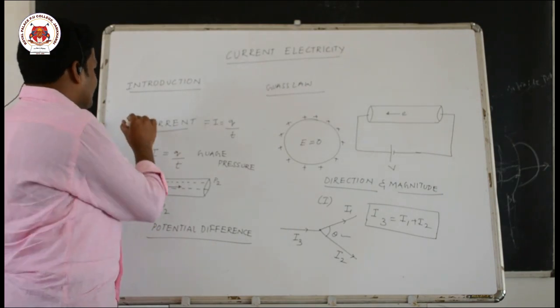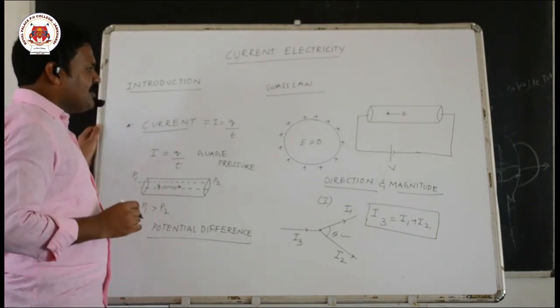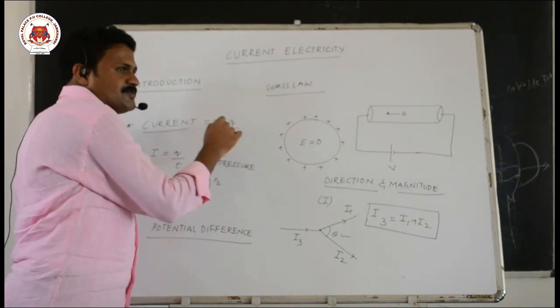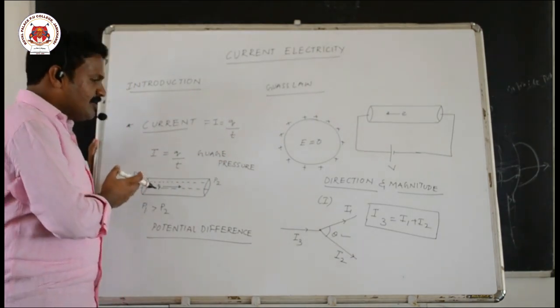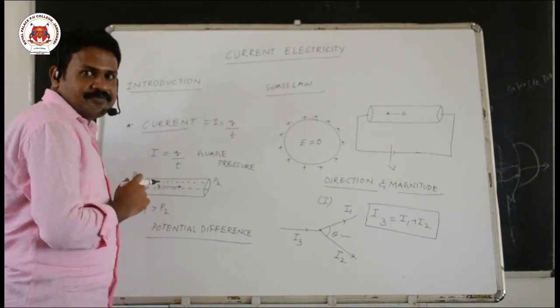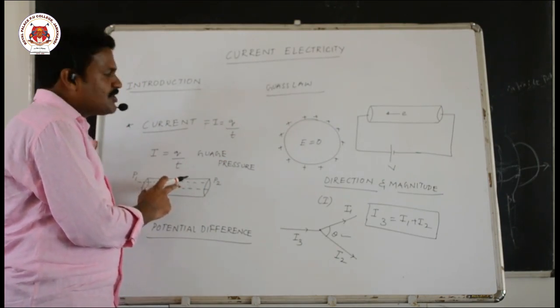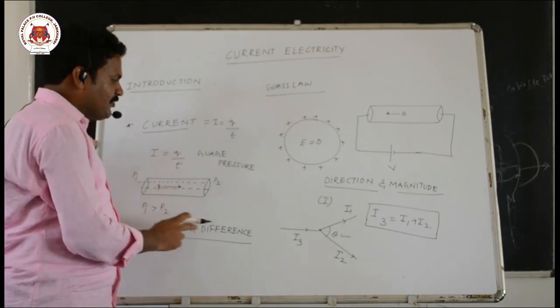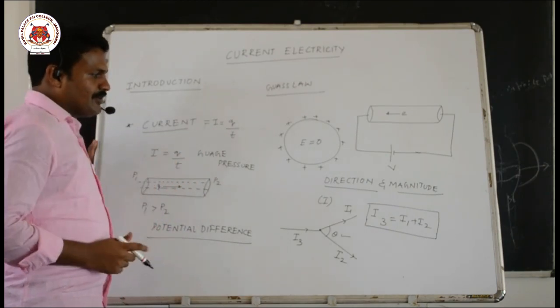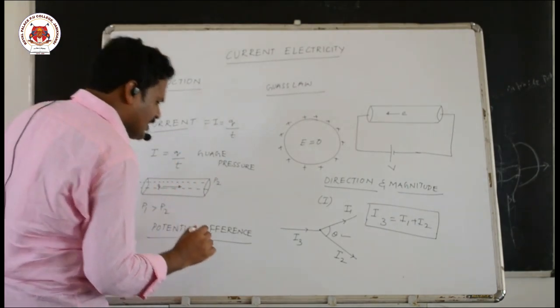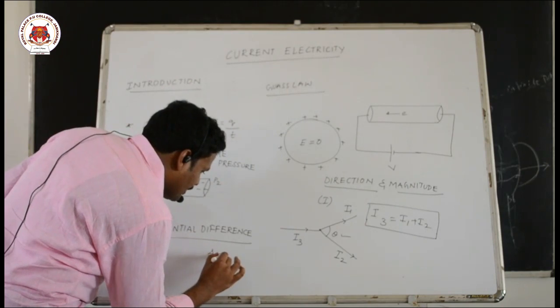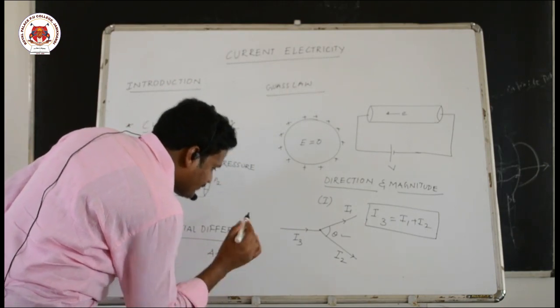Similarly, electric current: the meaning of electric current is the rate of flow of charge. If you consider a conductor, at what rate the charges are flowing, at what time, we call this electric current, and the unit of electric current is ampere.